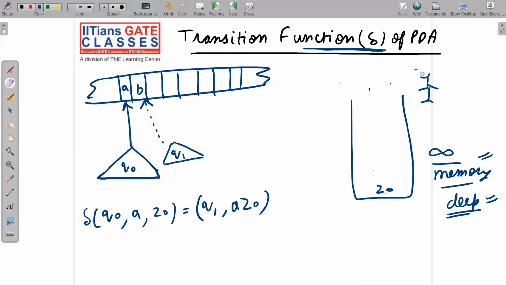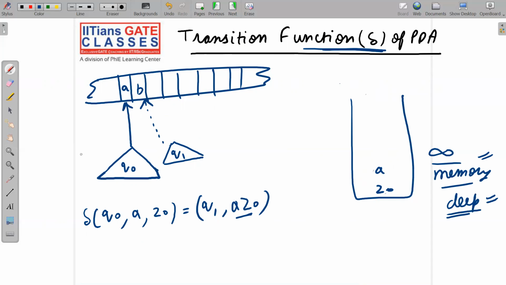So when I apply this move, now this is a very important point. Please note it down, otherwise you will get confused. Whenever I say Q naught, A, Z naught, that means you have read A from the tape, and simultaneously you have read Z naught from the stack itself. Whenever you have read Z naught, that means you have popped Z naught from the stack. Now you are saying that you are pushing A Z naught to the stack. That means you are keeping A as well as Z naught on the stack, in sequence. Because it is a stack, the sequence will matter. So A Z naught means A will be above, Z naught will be down. Okay, so this is an example of a transition function.